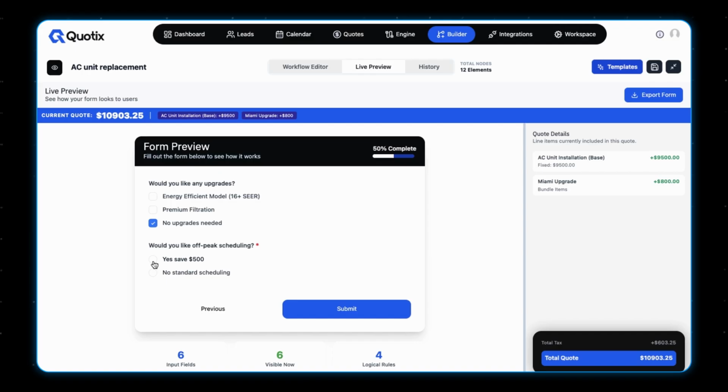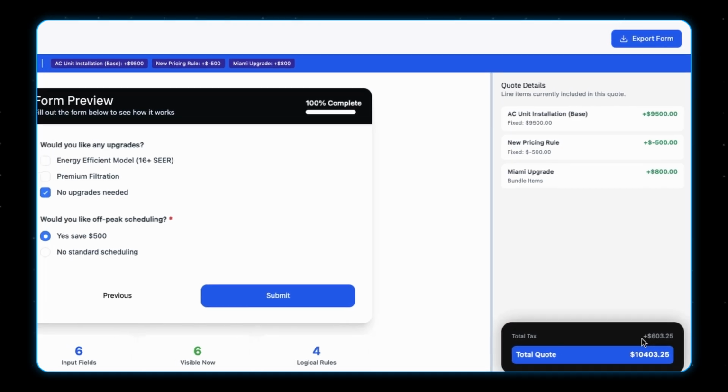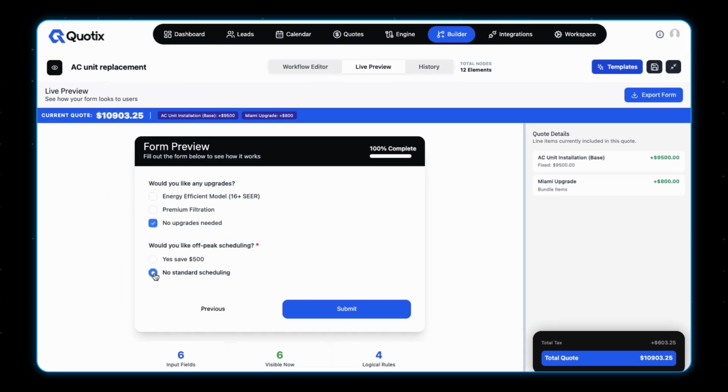And here another question, also optional, for off-peak discount. So when I say yes, I want to get a discount for off-peak scheduling, we can see the value for the total price went down, and the calculations did not change for the tax. So let me just remove this. The calculations is 603 on the bottom here, which is only the base. Now when I say I wanted the off-peak scheduling, the tax did not change, but the total went down, which is exactly what we're looking for.